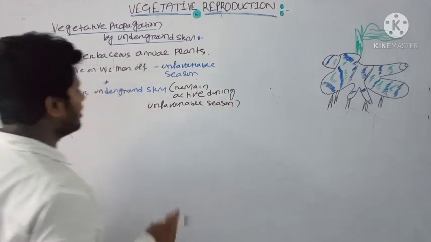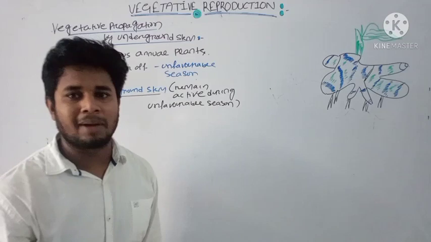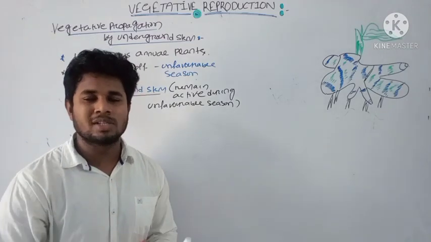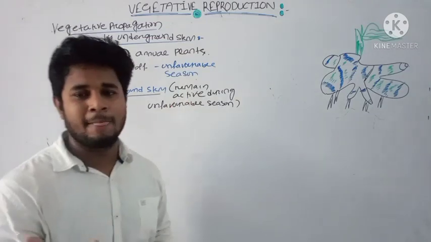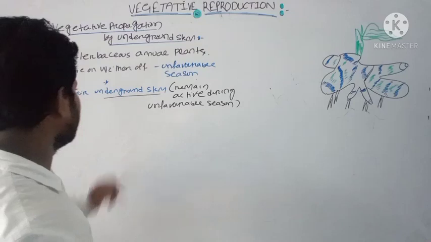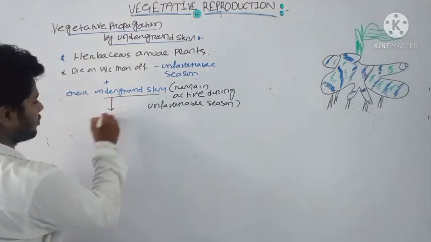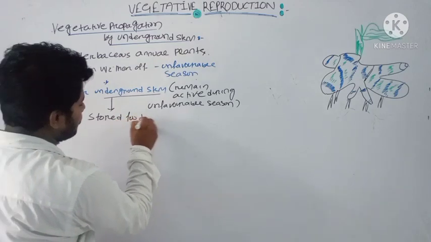Here, the herbaceous plant which does not survive during unfavorable season will die, and it will develop an underground stem under the soil, and that will have most of the stored food material.